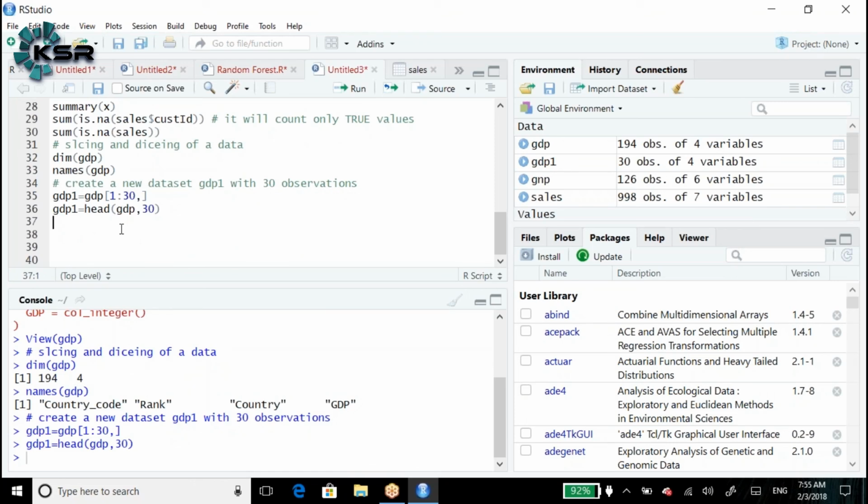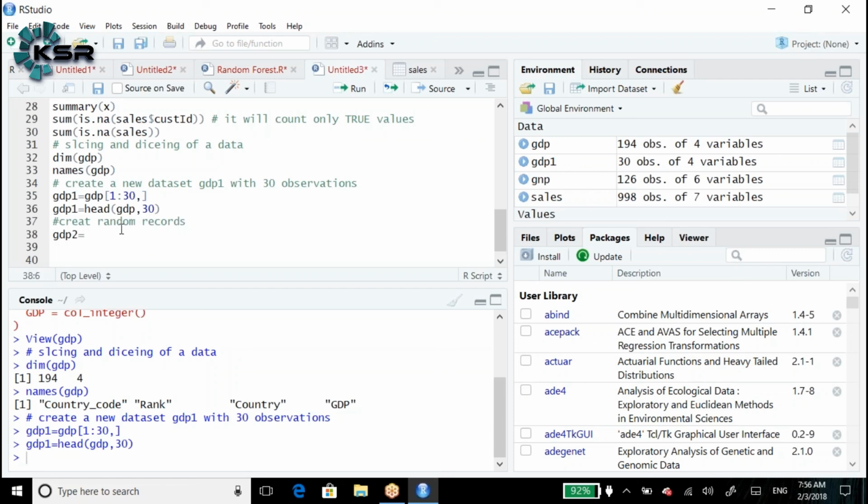Now I need to create a new data set randomly, with the first record, 70th record, 85th record, 120th record, 130th record. Like I need to randomly create a data set. How do I create that? Let's say create random records. How do we create? Can anyone guess it?